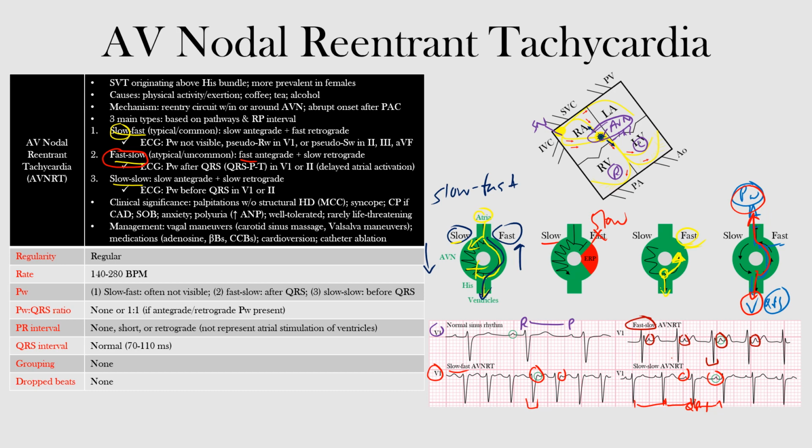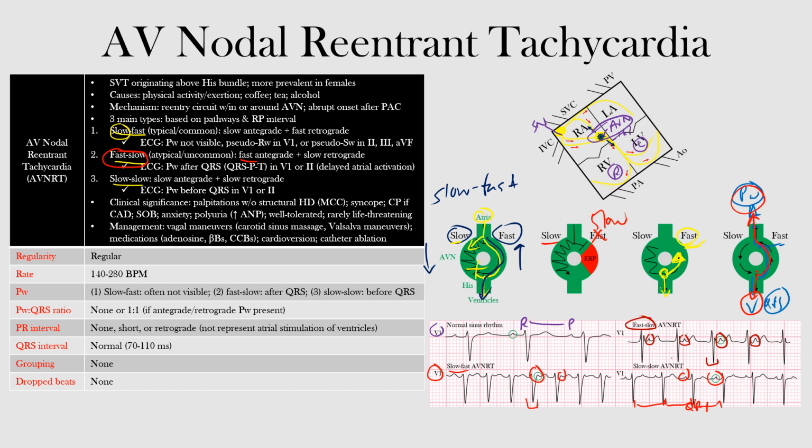The rate of AVNRT in children tends to be faster than those in adults. The arrhythmia will start suddenly and is usually initiated by a premature atrial contraction. Now, we've mentioned that the P waves will appear immediately before or after the QRS complexes, or they may be hidden within the QRS complex.